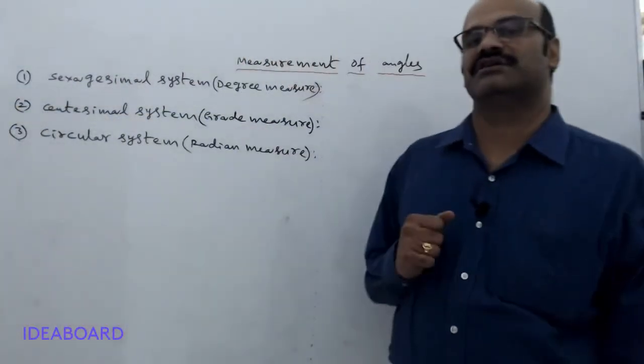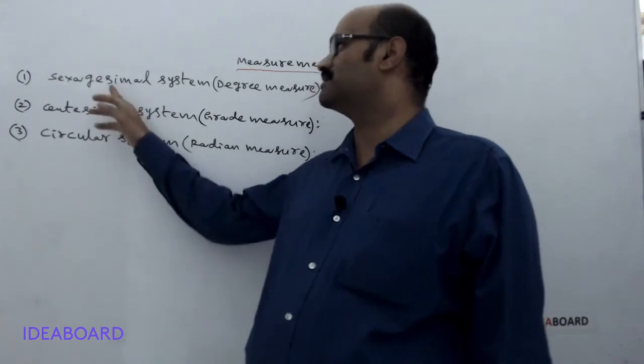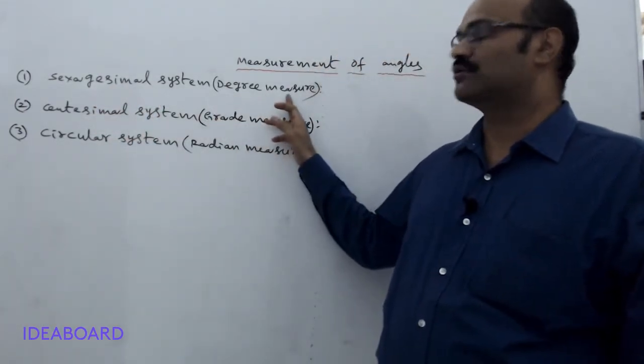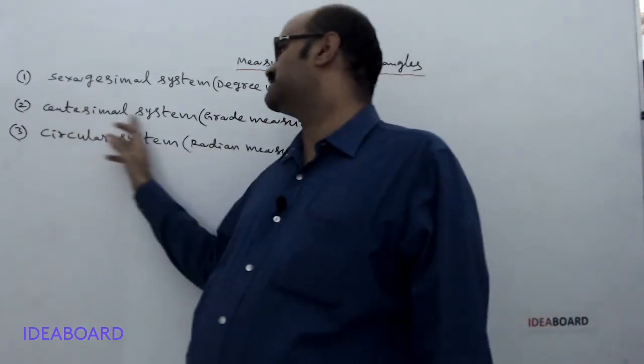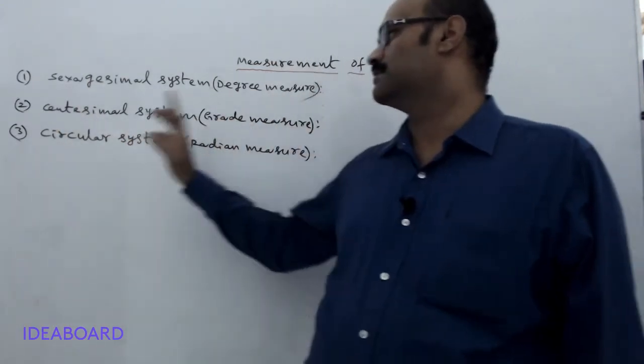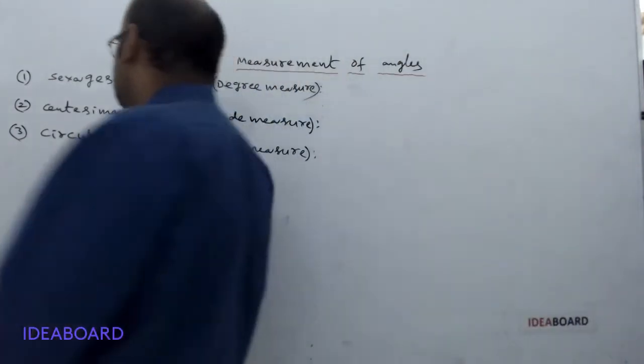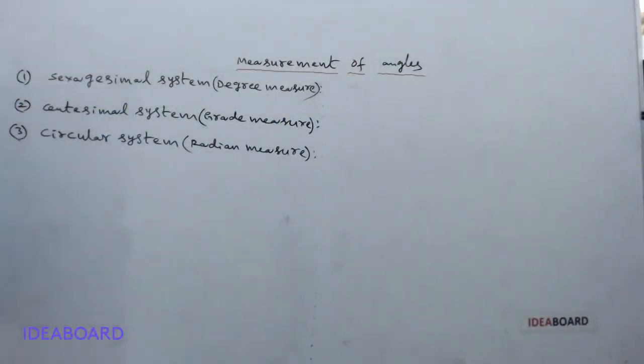There are three systems to measure angles. First one is the sexagesimal system, which is also called degree measure. Next, the centesimal system, grade measure. Third one, the circular system, radian measure. Now we discuss the sexagesimal system.